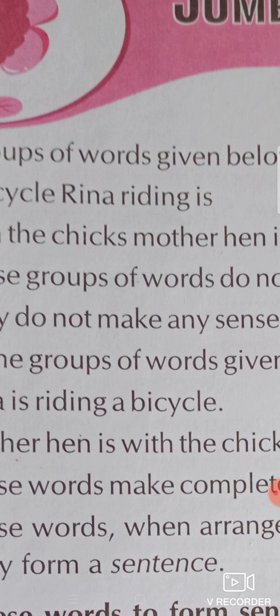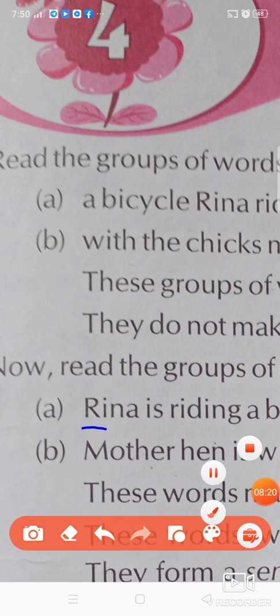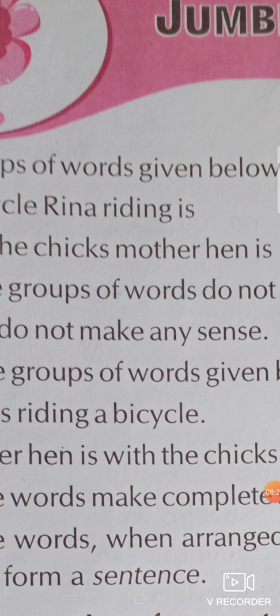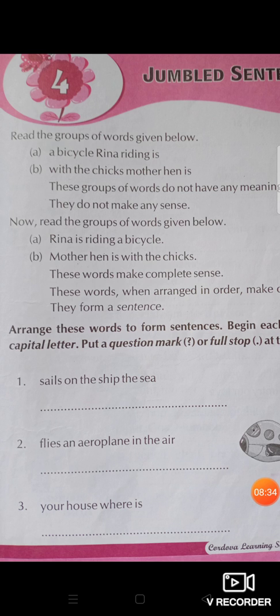At the end we can see a full stop. In the beginning we can see a capital letter. Have you noticed that? Yes, capital letter, and there is a full stop at the end. I hope it is clear.